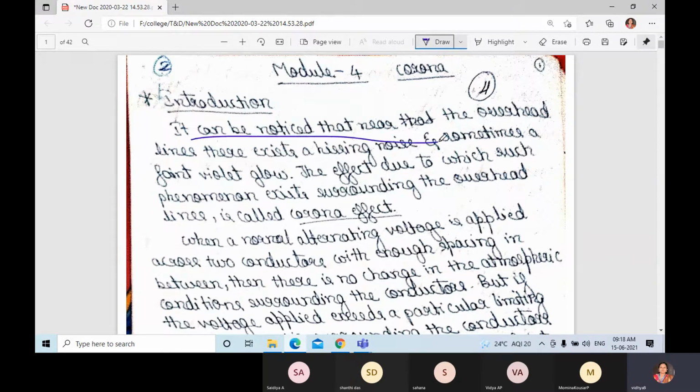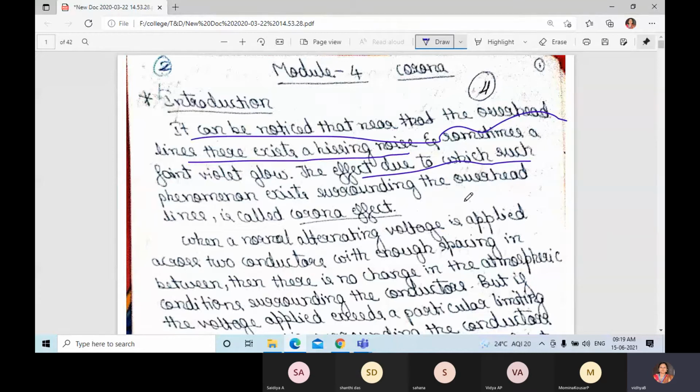near the overhead lines there exists a hissing noise and sometimes a faint violet glow. You might have observed or heard about the corona effect. You can observe that near overhead lines there exists a hissing noise, and sometimes a faint violet glow. If you search on Google, you come to know how the conductor color changes. The effect due to which such phenomena exist surrounding the overhead lines is called the corona effect.